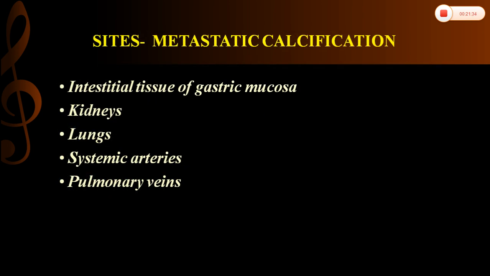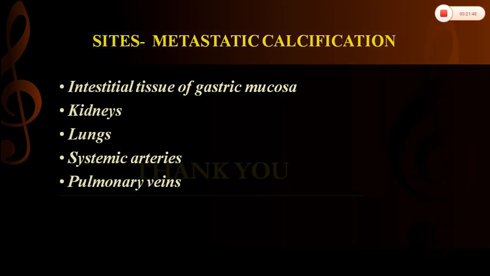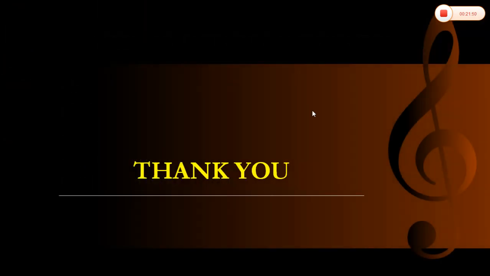Next are the sites of metastatic calcification. Metastatic calcification can occur throughout our body, but it is mainly seen in the interstitial tissue of gastric mucosa, kidneys, lungs, as well as systemic arteries and pulmonary veins. That is about the subcellular alterations. With this, the cell injury topic is completed.